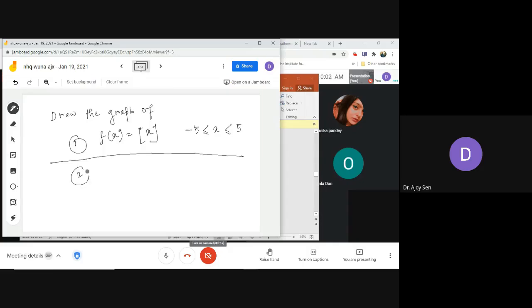Another function, number 2, f of x equals, in the same range. Write it in your notebook if needed. Take a note in your book, you have to draw the graph of these two functions. If you can draw these two graphs, you will readily understand what is meant by the limit does not exist.